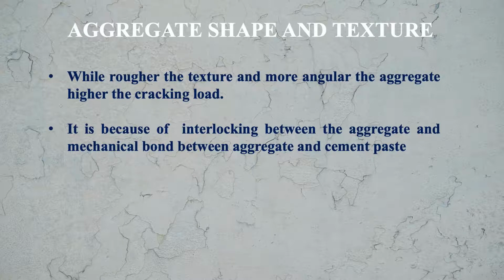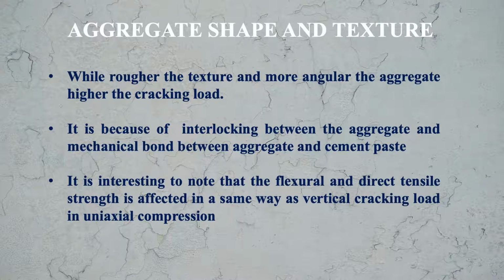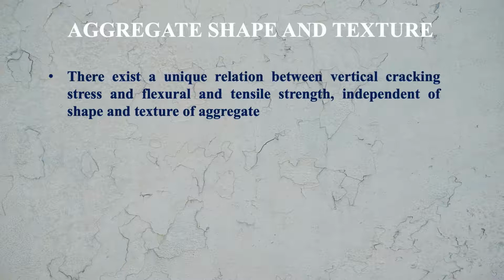It is interesting to note that the flexural and direct tensile strength is affected in the same way as vertical cracking load in uniaxial compression. Means if the vertical cracking load is low, then these strengths will all be low. If vertical cracking load is high, then these flexural and the direct tensile strength will be high. So there exists a unique relationship between vertical cracking stress and flexural and tensile strength, which is independent of shape